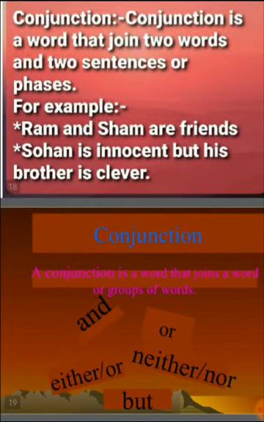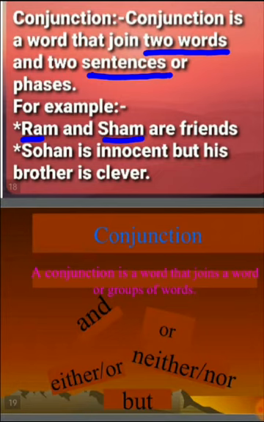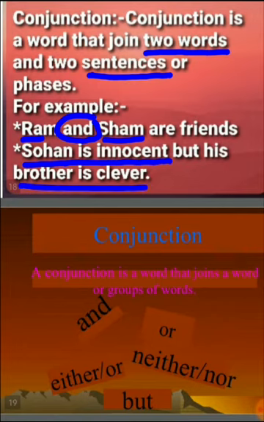So the last part of speech is conjunction. So a conjunction is a word that joins two words or two sentences. For example, Ram and Sham are friends. So the words Ram and Sham are combined by the word and. And second is, Sohan is innocent but his brother is clever. So here we have two sentences. Sohan is innocent and his brother is clever. So these two sentences are joined by the conjunction but. So and, but, etc. are known as conjunctions.